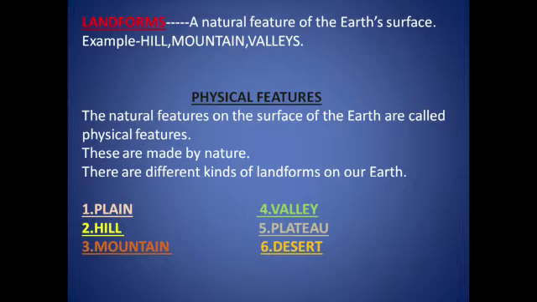Next topic is physical features. The natural features on the surface of the earth are called physical features. Natural features means they are made by nature. There are different kinds of landforms on our earth. First, plain. Second, hill. Third, mountain. Fourth, valley. Fifth, plateau. Sixth, desert. We will discuss all the 6 types of landforms in our chapter.